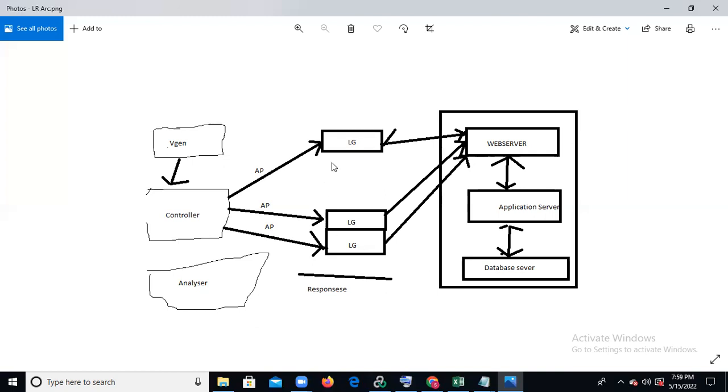So this round trip of the request, we can call it the response time. One transaction response time, how we can calculate it: using this round trip of the request going here, and after that the response is fetched and sent back, finally received by the controller. So this round trip of request, we can call it the response time. This is the LoadRunner architecture. It's fine, everyone?